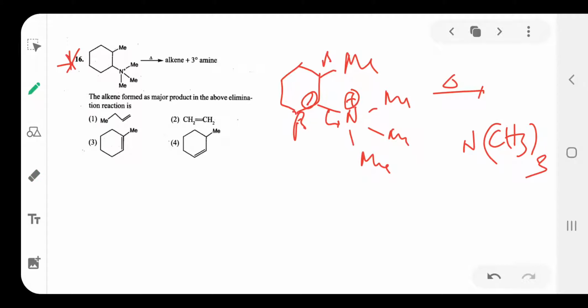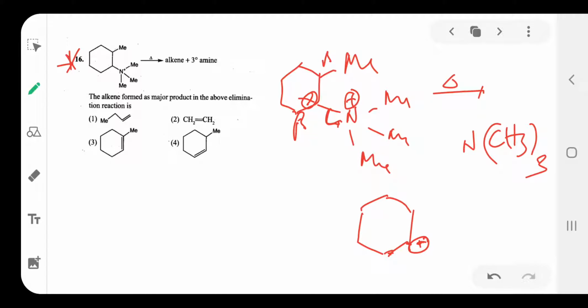So after loss of the tertiary amine, what is the product? So this is the product. A positive charge will come here because the electron is gained.